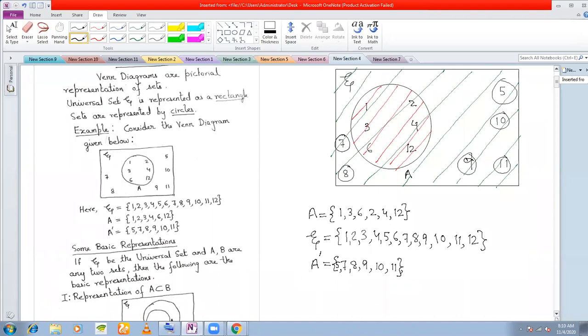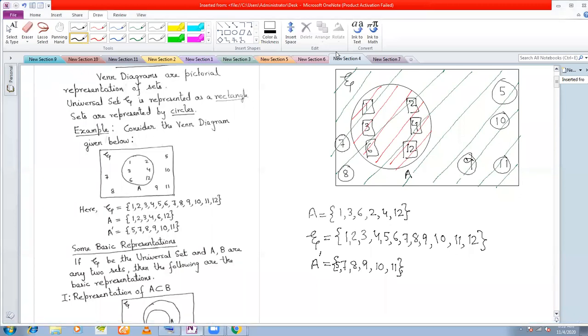So all the elements that are outside the circle but inside the rectangle are elements of A complement, because we know that A complement is nothing but the elements which are not in A. So what are the elements that are not in A? All the rounded ones, these are not in A. And what are the elements that are in A? These are in A because they are inside the circle. These are all the elements of A.